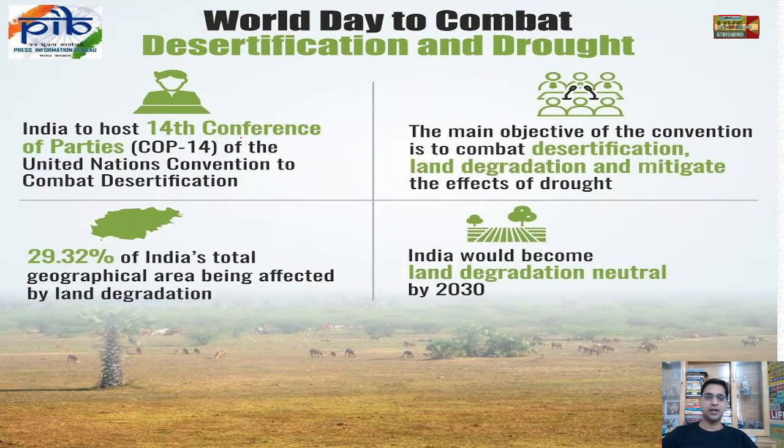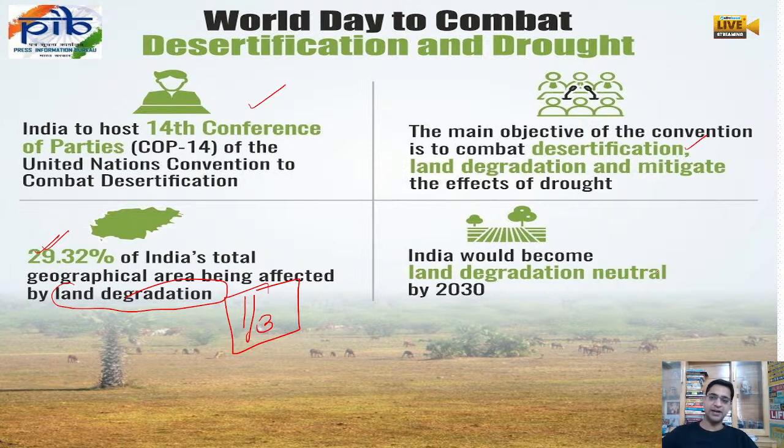So this is what the COP14 summit is, which happened in India. 29.3 to 32% of India's total geographical area is affected by land degradation. That means one third of India's whole area is affected by land degradation. The main objective of this is to prevent desertification and to mitigate its effects. And India has given the commitment that by 2030, India will be land degradation neutral. India will be achieving a land degradation neutral world.